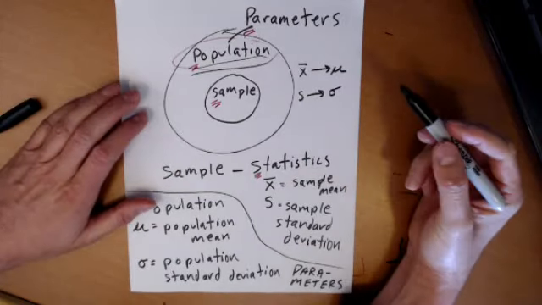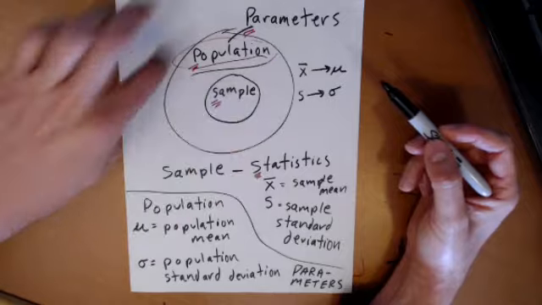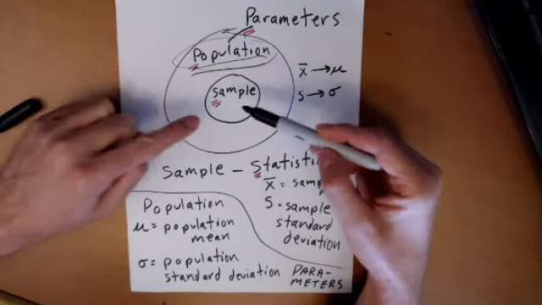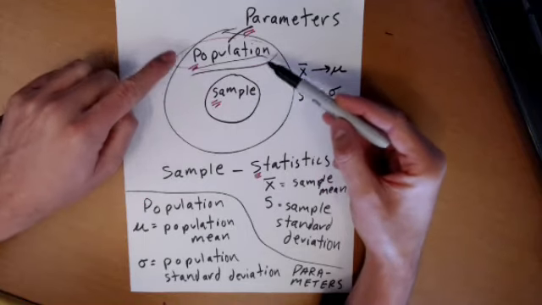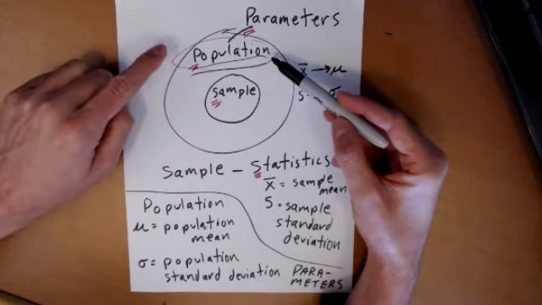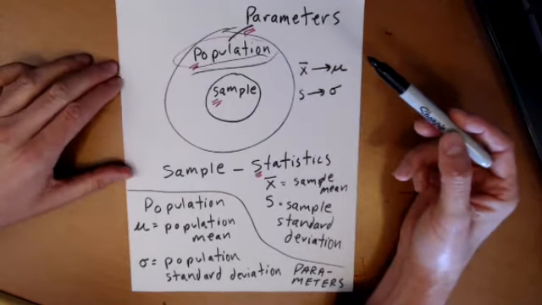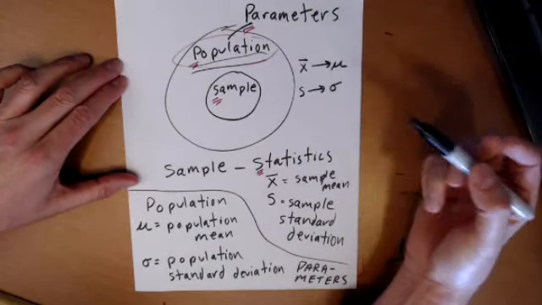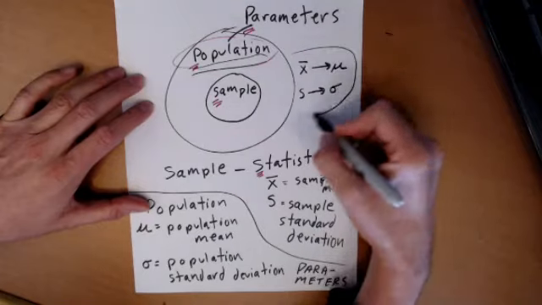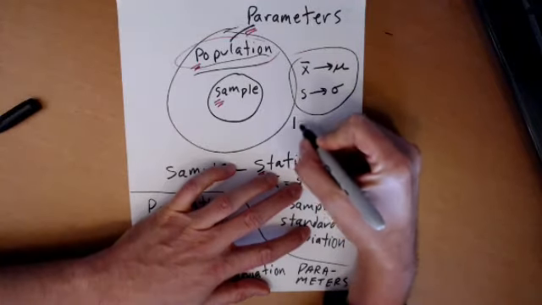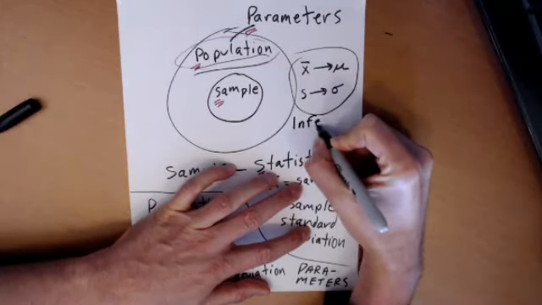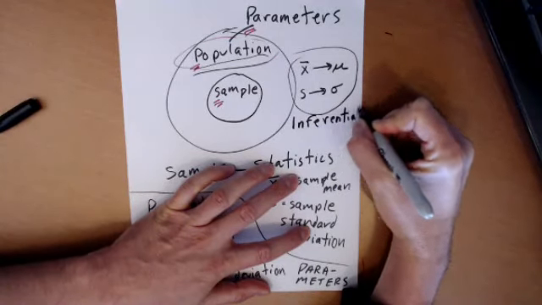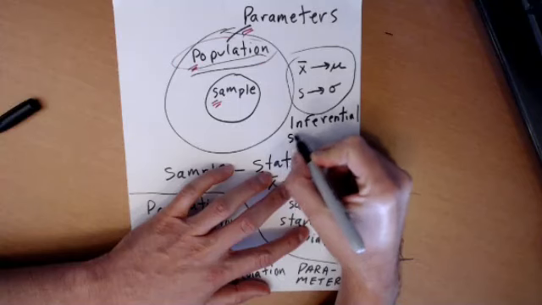So the whole game we're playing is we can't talk to everybody, so we take a sample. Then based upon that sample, I want to say things about the larger population. I want to make inferences about the population based upon the sample. This whole game that we're going to be playing pretty soon is called inferential statistics.